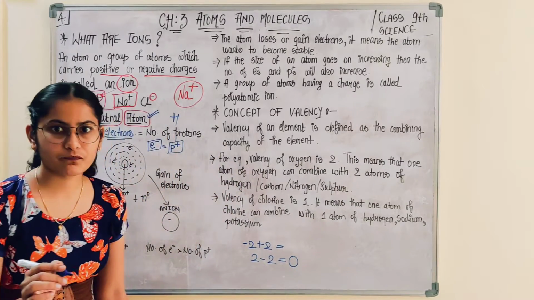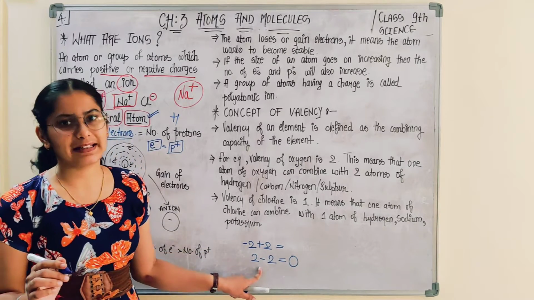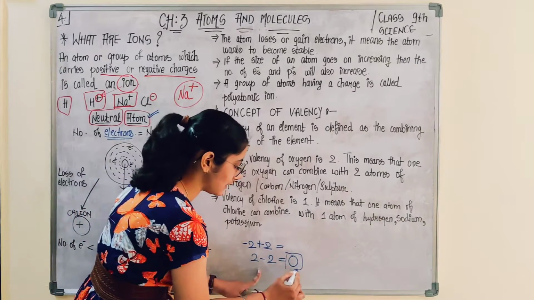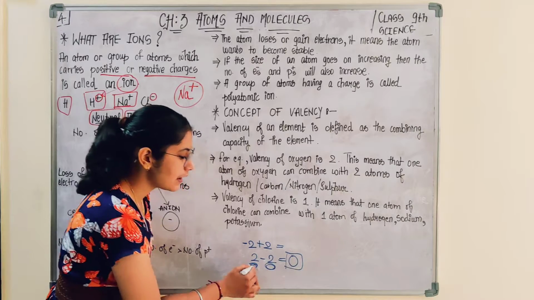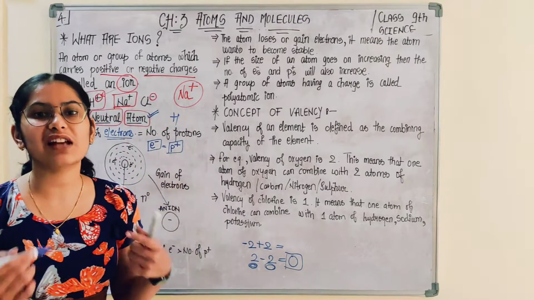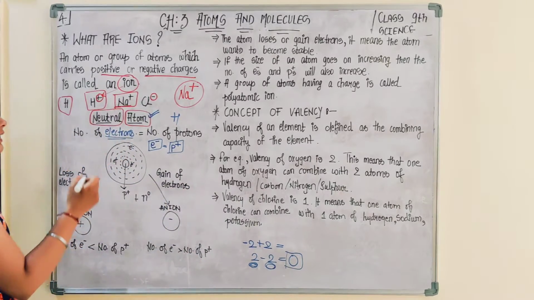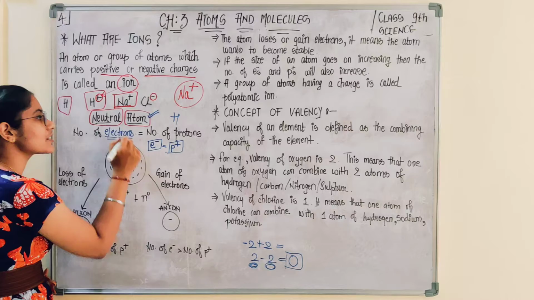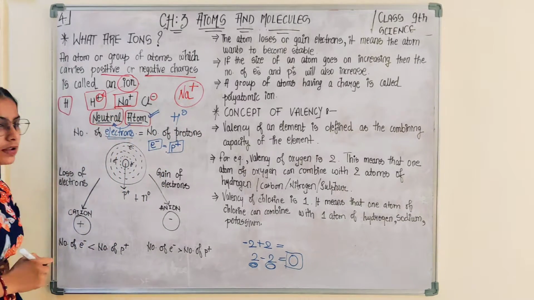Are you getting it? I hope you are getting it. The thing is, the overall charge on the atom is 0. Although it has some negative charge, the overall charge of the atom is 0. The number of electrons and the number of protons are the same. Therefore, the overall charge on the atom is 0, and therefore we refer to the atom as neutral.